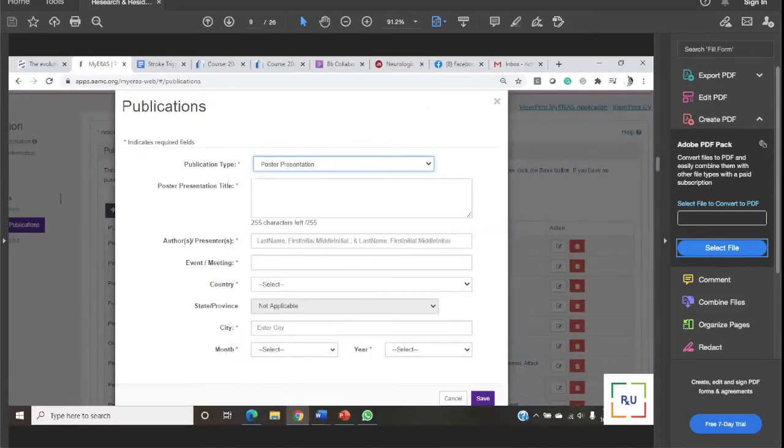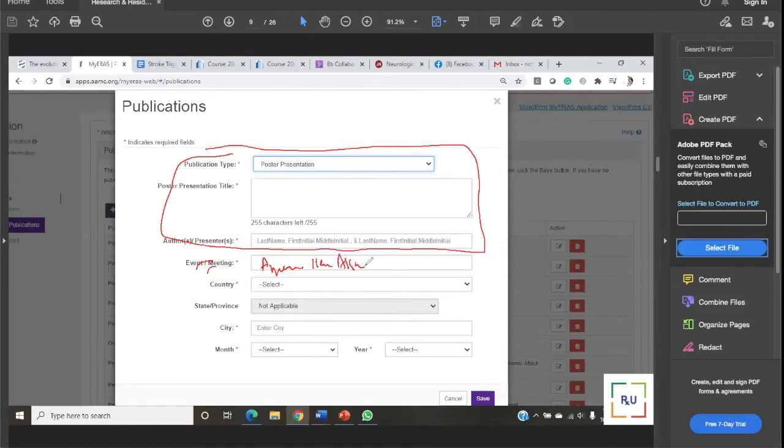Now, poster presentation. As I was mentioning the other day, whenever you are typing poster presentation, these categories are self-explanatory. Now, event meeting is something you need to change, which means which conference you are submitting. Whenever you are writing association, American Heart Association, scientific session, annual meeting. If it's annual meeting, write it in full with initial capitals.